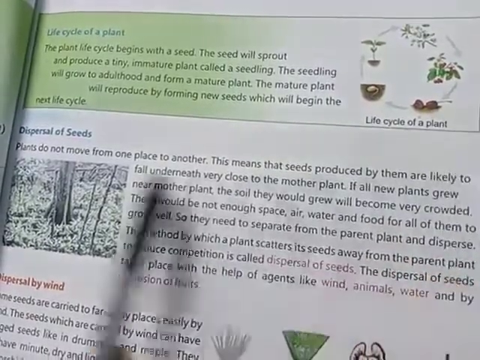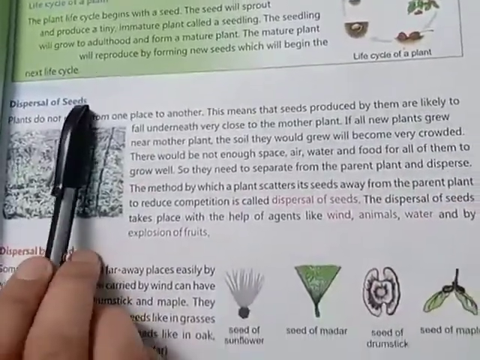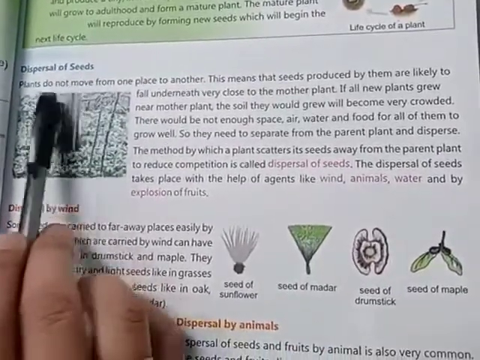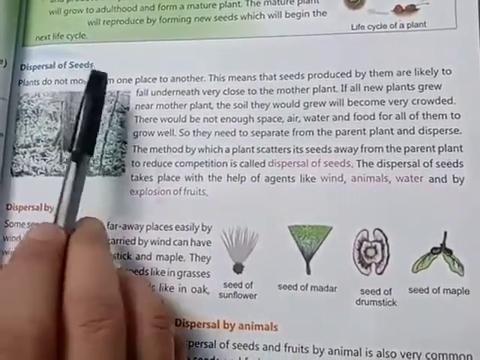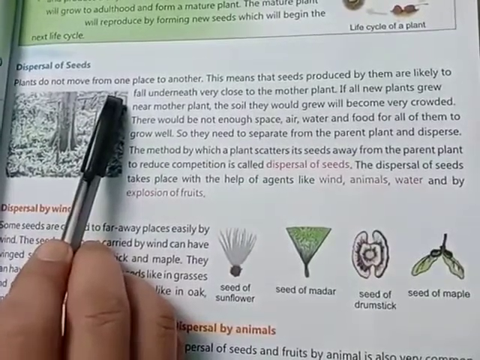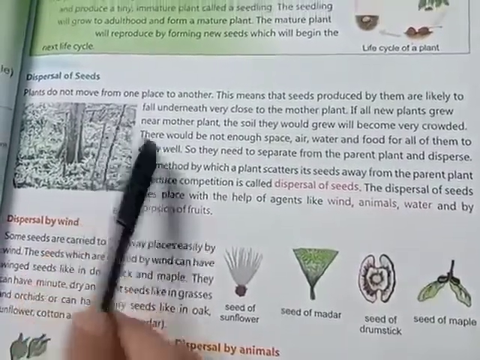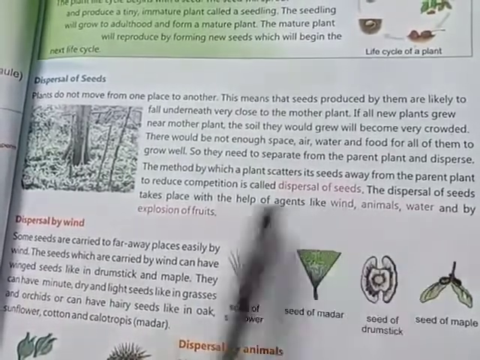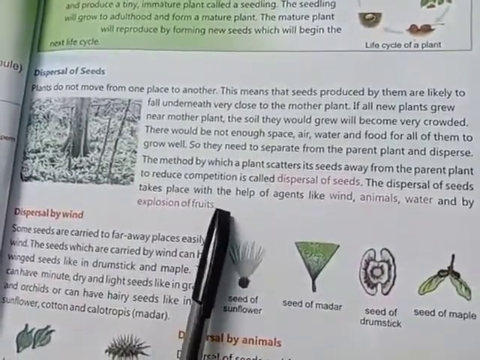Clear? Next, dispersal of seeds. What is the dispersal of seed? It means scattering of seeds away from the mother plant, or we can say the parent plant, is called dispersal of seed. And the agents of dispersal of seed are wind, water, animals, and explosion of fruits. I'll explain you one by one.